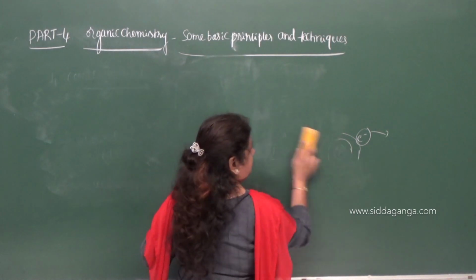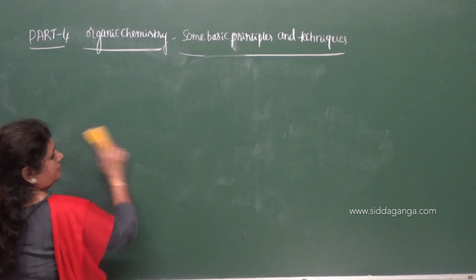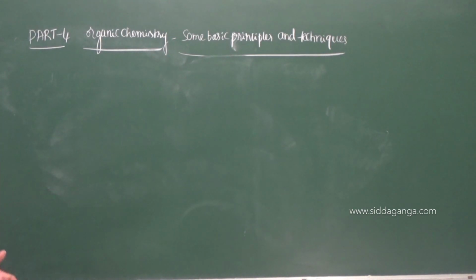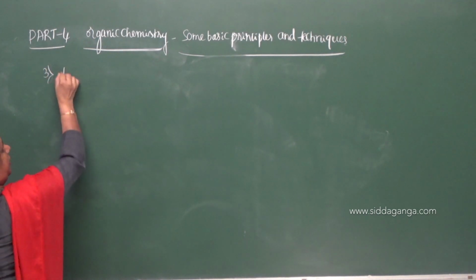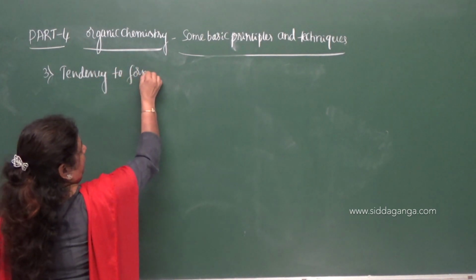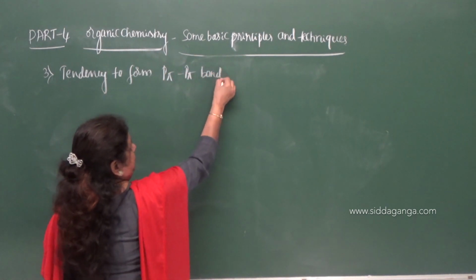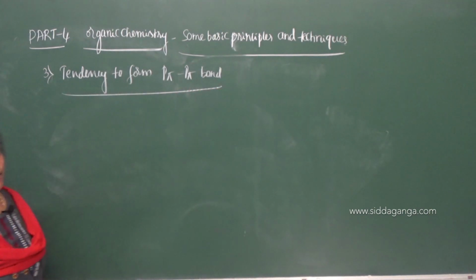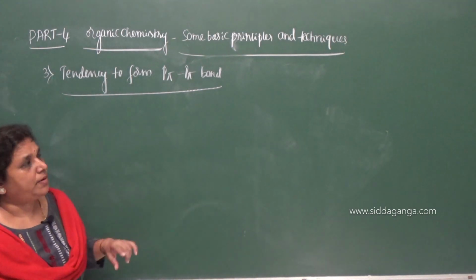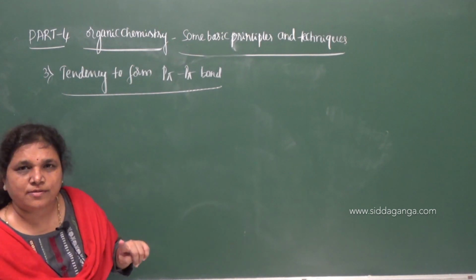So the next reason, the third reason, is the tendency of carbon to form p-pi bonds. The tendency of carbon to form a p-pi bond means carbon forms a pi bond. So not only does it form a sigma bond, carbon also forms a pi bond.